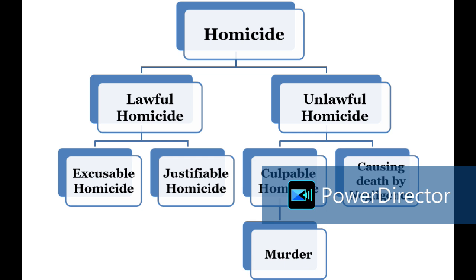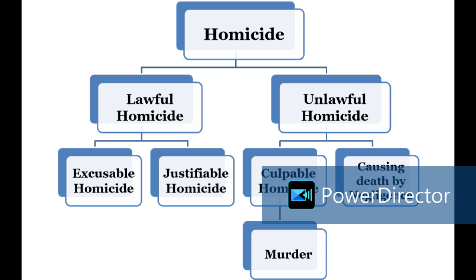Now culpable homicide is murder, but when it is not murder, culpable homicide not amounting to murder are the exceptions. Whatever exceptions we are giving, they are the culpable homicide not amounting to murder. So that means they remain only culpable homicide. They are not murder. They have not become murder. Now 300 says, except those exceptions that are attached to this particular section.